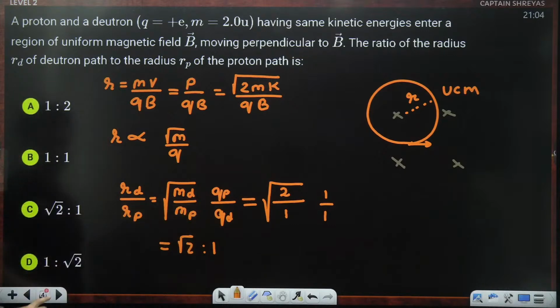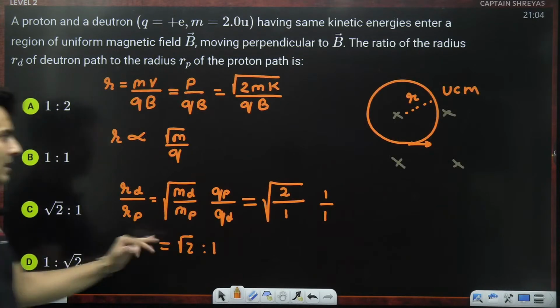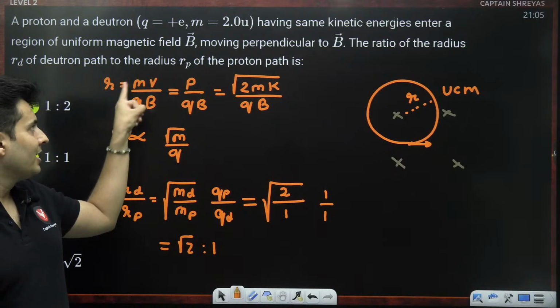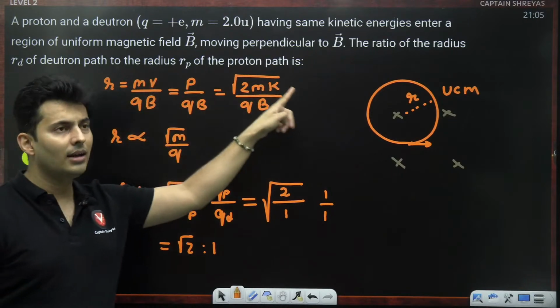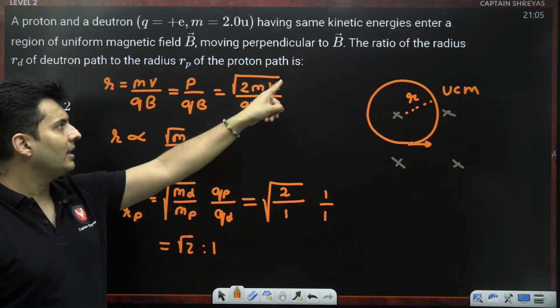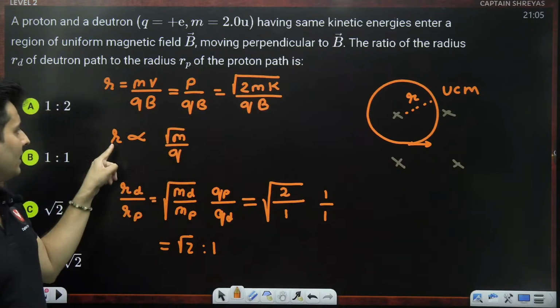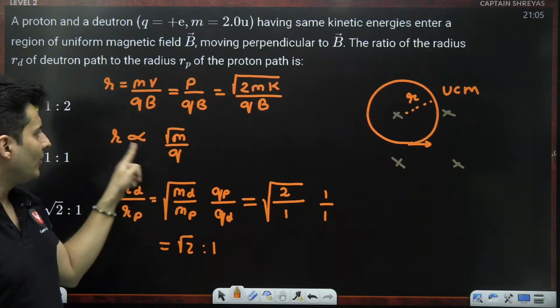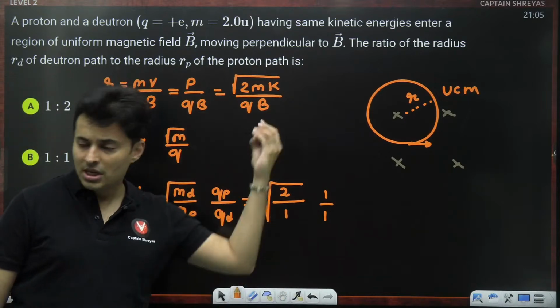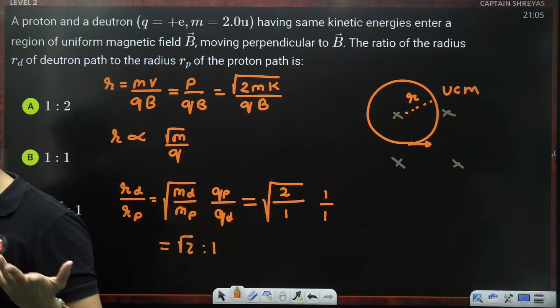Root 2 on the top, 1 over here. So root 2:1 is the correct answer. The challenge was to convert the velocity into kinetic energy. Seeing that kinetic energy is the same and field is the same, the radius is proportional to root of mass and inversely proportional to the charge. Rest everything is given. Is that right? Fair enough.